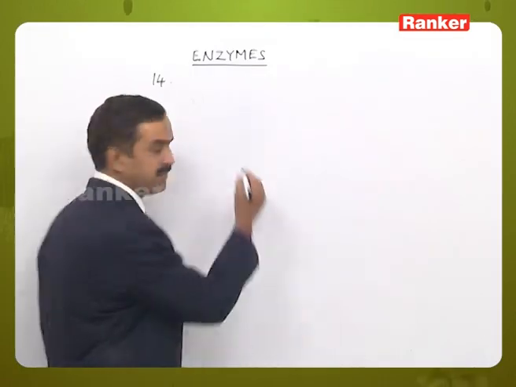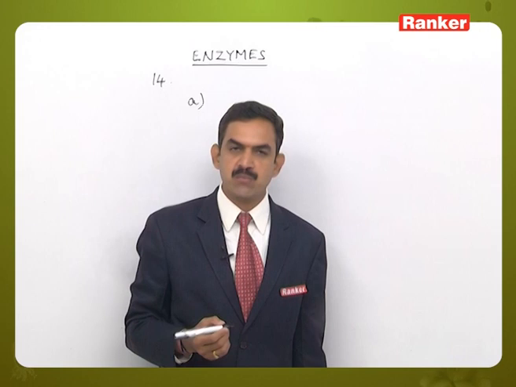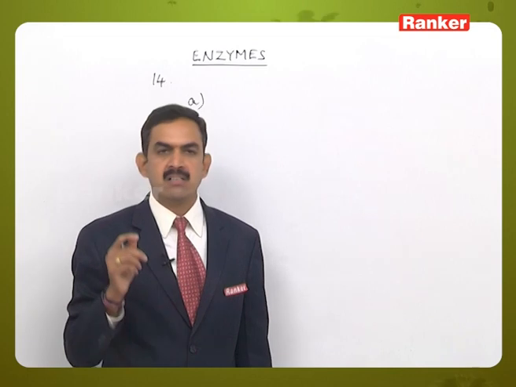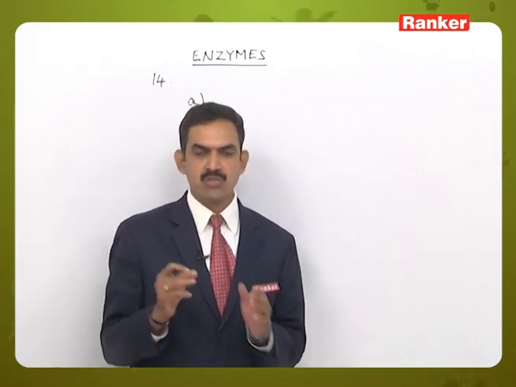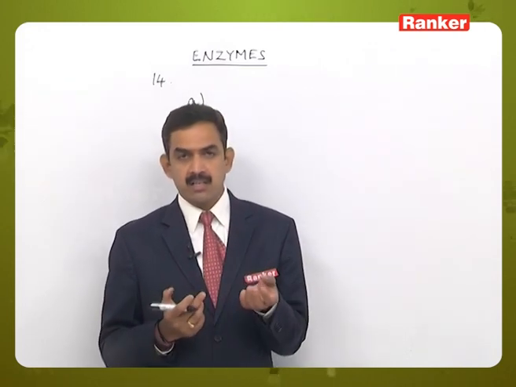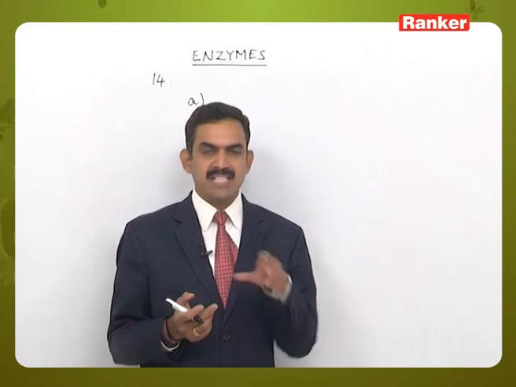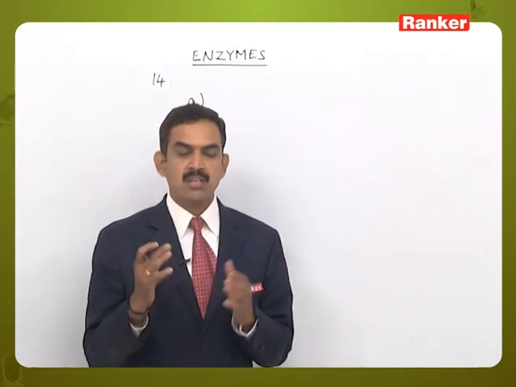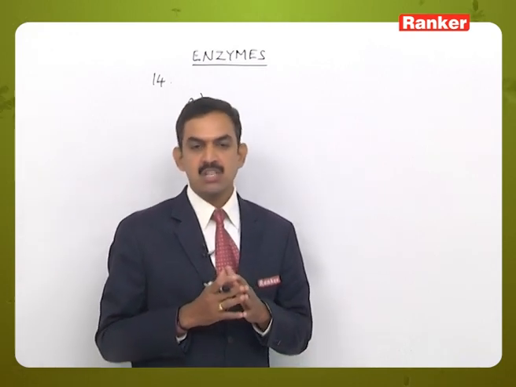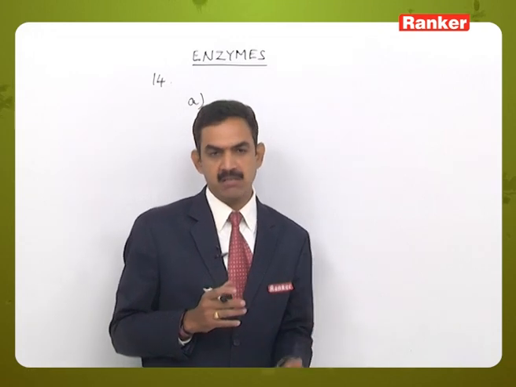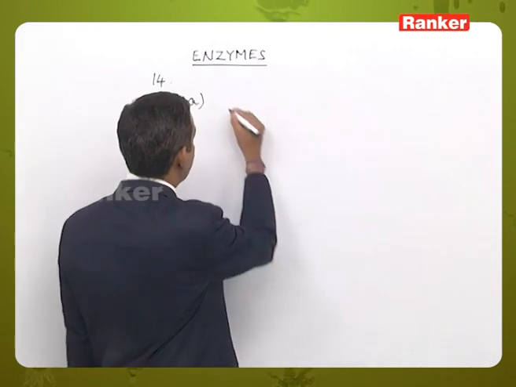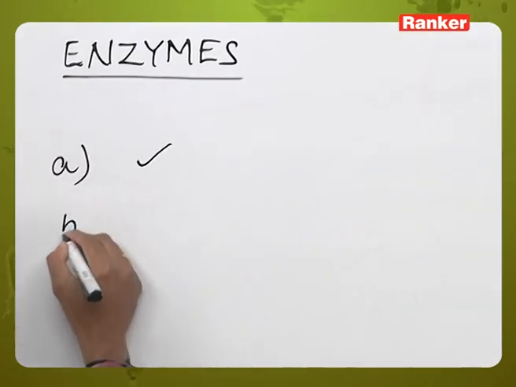So let us start with the first option, that is enzymes require optimum pH for maximal activity. So here some of the enzymes are active at acidic pH, some of them are active at neutral pH, and some of them are active at alkaline pH also. So the pH at which they are active, that is what we call the optimum range. All the enzymes do not have the same optimal range of pH activity, so they have different optimal activity. But one thing to be noted, enzymes require optimum pH for maximum activity. So statement A is correct.